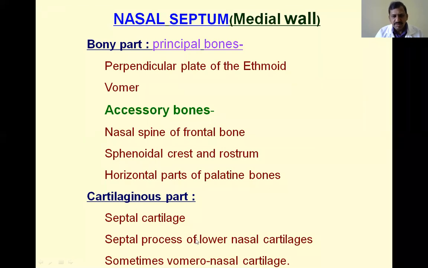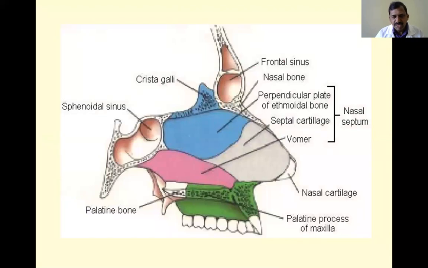We see here in the picture, this is the nasal septum. This is the cartilaginous part, and this is the bony part. These are the bones: this is the nasal bone, the perpendicular plate of the ethmoid, and the septal cartilage, and this is the vomer.